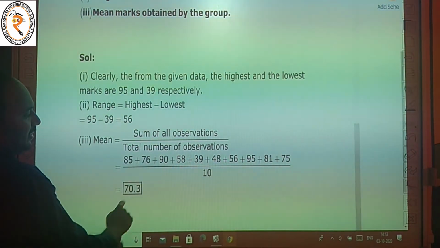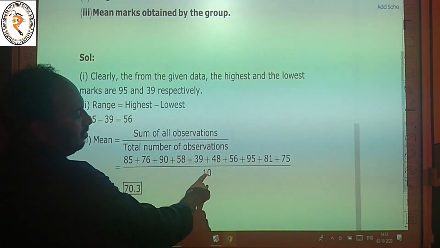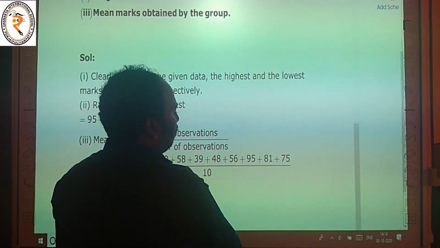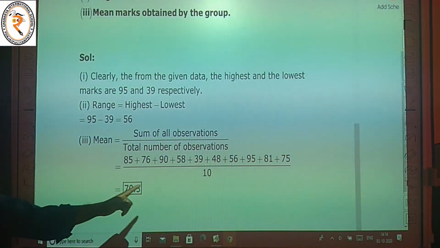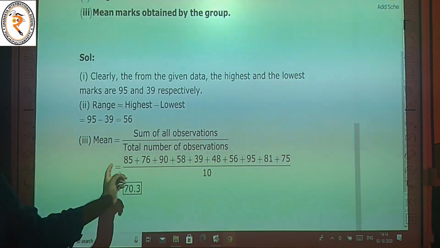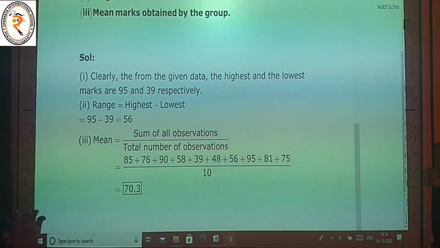The sum of all numbers divided by 10 is equal to 70.3.